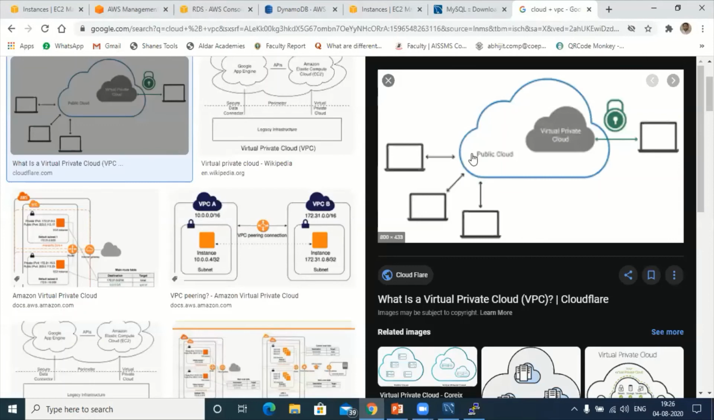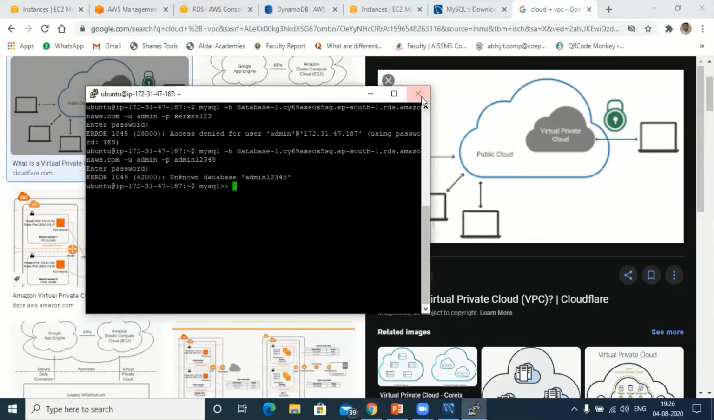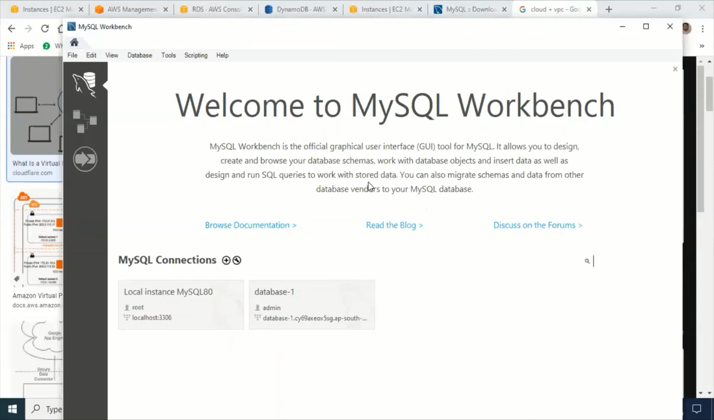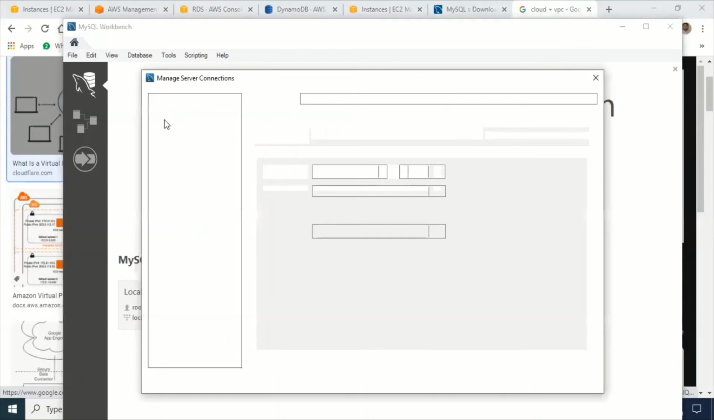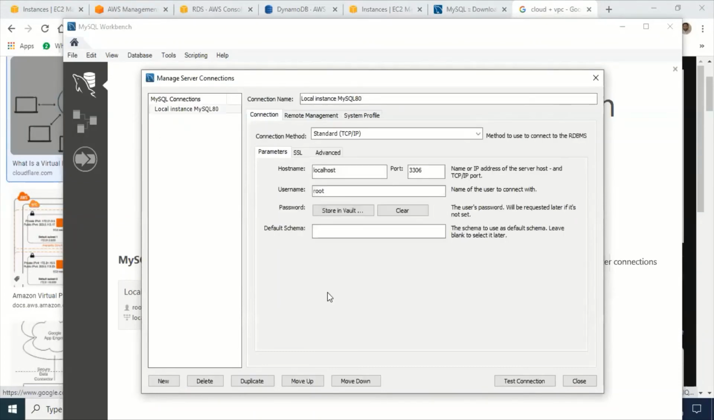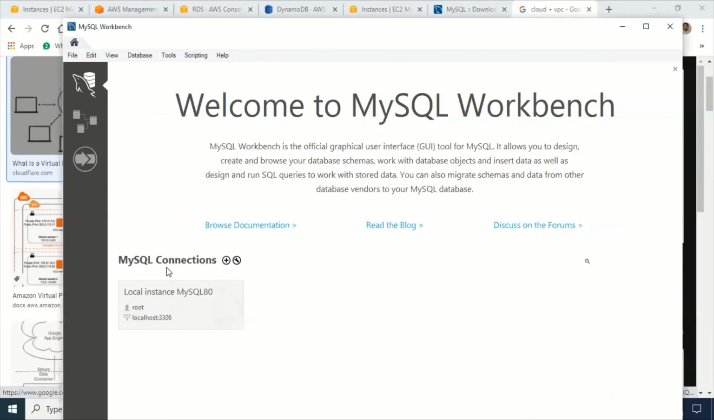Now let us say I want to query from outside of the VPC, but my SQL server is inside this VPC. So to do that, let me close this. I'll be using one more tool here, Workbench. This software you have to install on your local machine. So here, let me delete this first. Okay, database, delete this. Let me close this. So this is the local, what we have got by default.